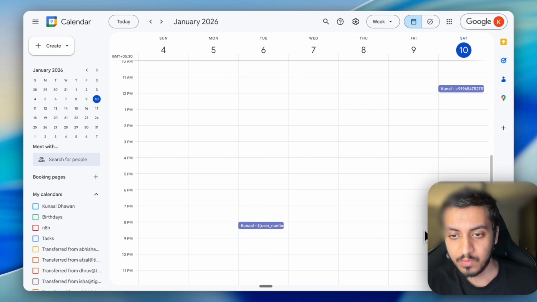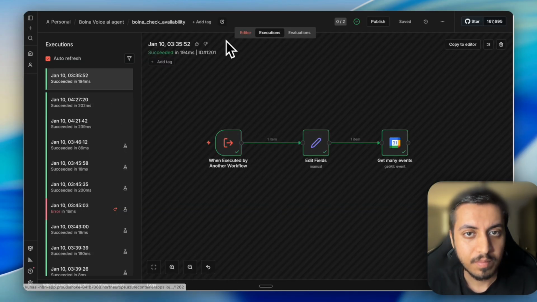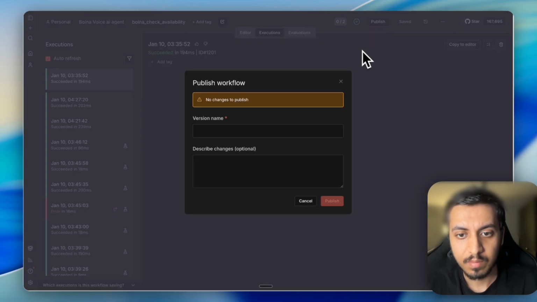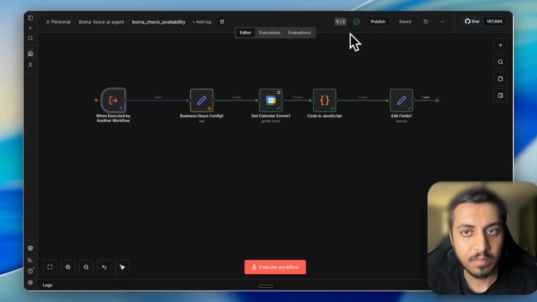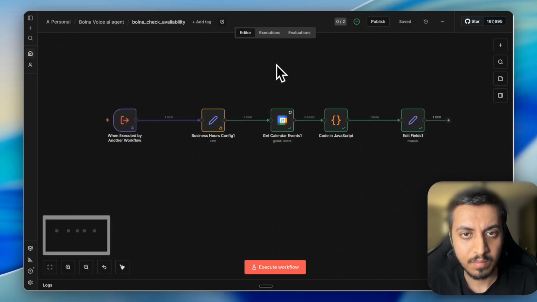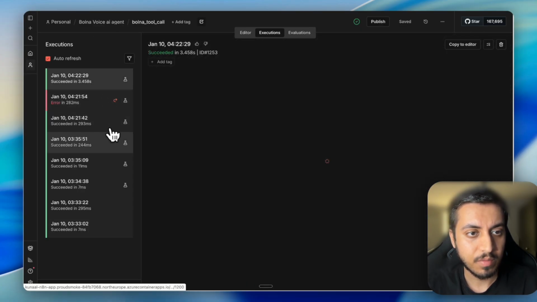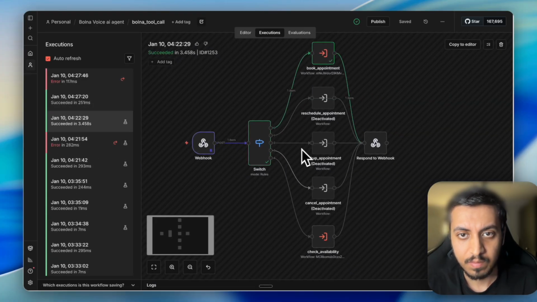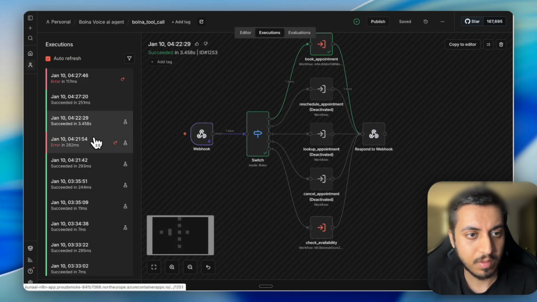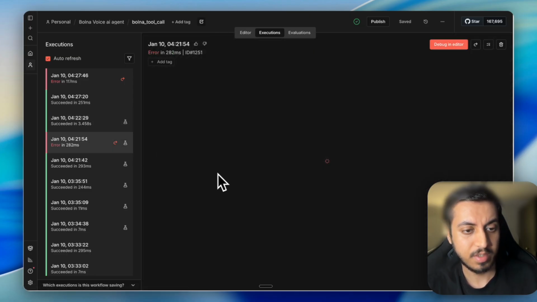So let's fix where it went wrong. So it worked fine. We can see some failures. This book appointment worked. Where is the failure? Let's check it one by one.